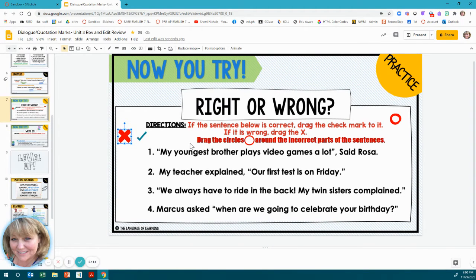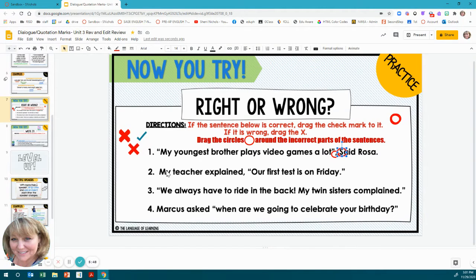So what you'll do is you're going to also drag the circles around the incorrect parts of the sentence. So on this one, we said this one was incorrect. "My youngest brother plays video games a lot." So quotation marks around what the youngest brother said. But what's wrong is this comma should be moved over. And another thing that's wrong with this sentence is this S should not be capitalized. So I've made it wrong, and I've circled the part that's wrong.